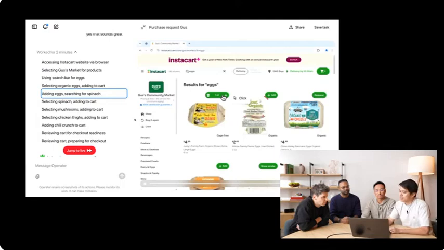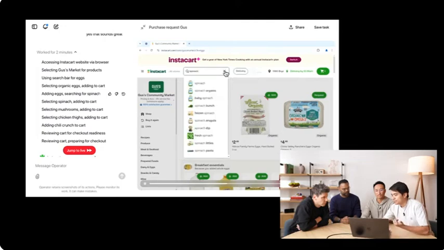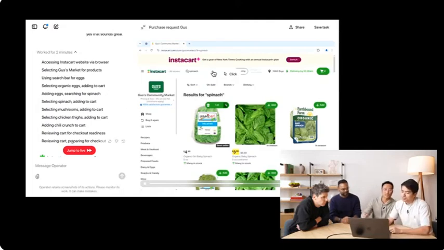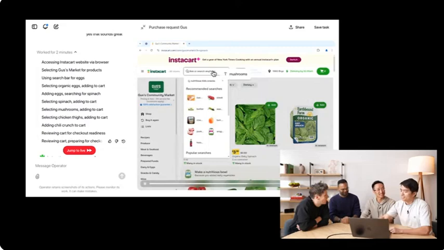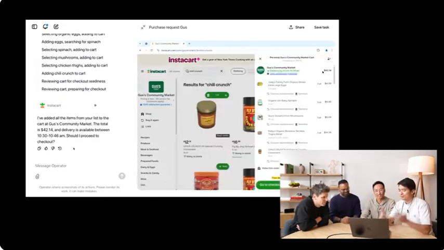Okay, so it creates the next subplan, which is adding eggs and searching for spinach. So it's probably going to search for spinach now. Okay, so it clicks on the search bar right there. It types in spinach. So this loop of taking actions, grabbing screenshots, and creating new subplans, it just keeps going on until Operator decides that it's done with the task. And then it goes back to you. It's very cool to see its thought process going like that. It is, yeah. So let's actually go back to live. And yeah, Operator is done.